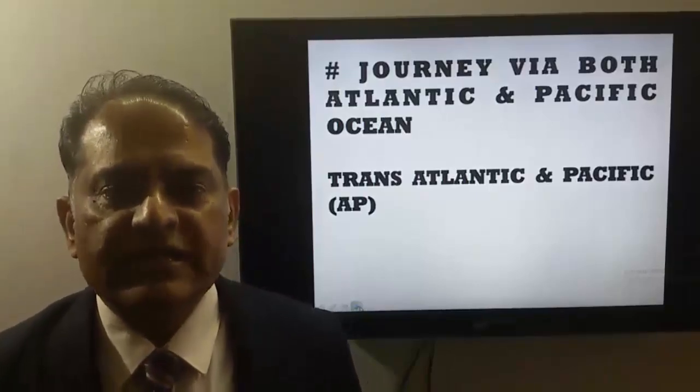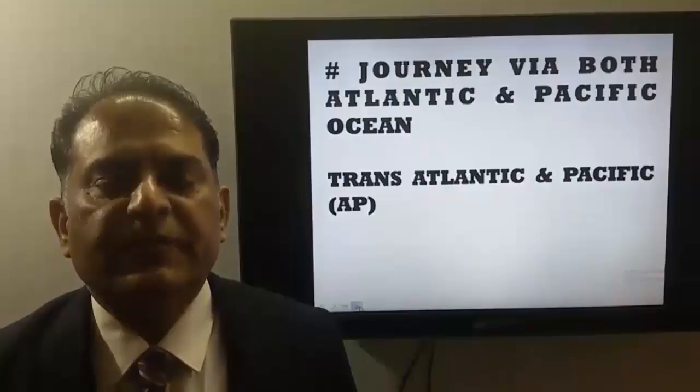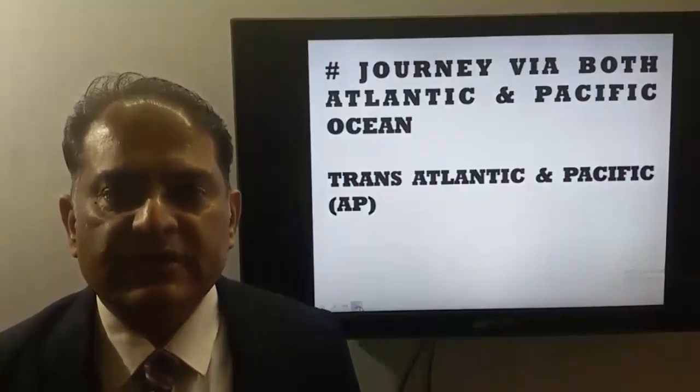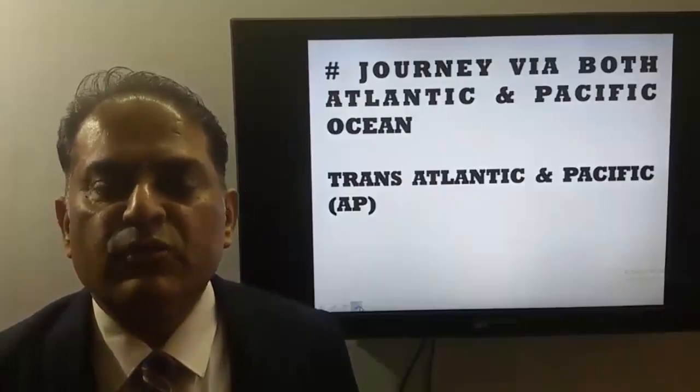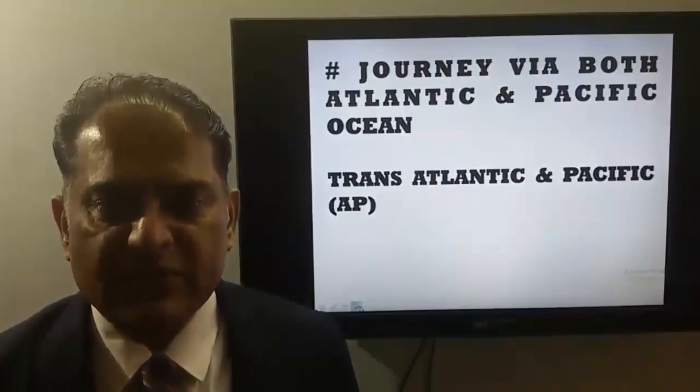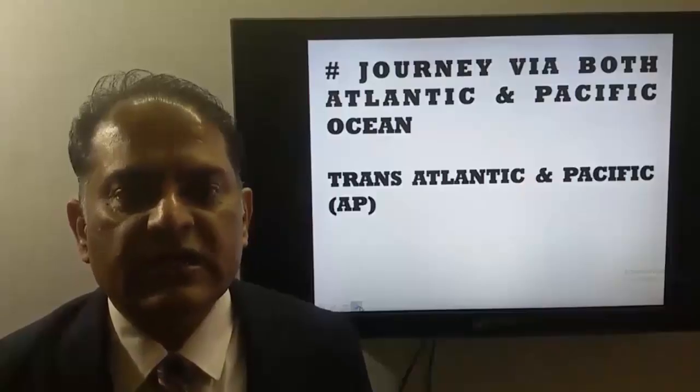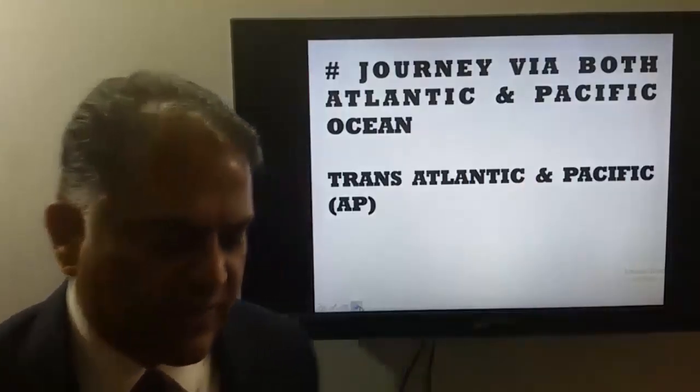Next global indicator is AP. It means transatlantic and the Pacific. It is applicable only when we are crossing both the Atlantic and the Pacific Ocean. Now we'll try to understand this global indicator through this map.